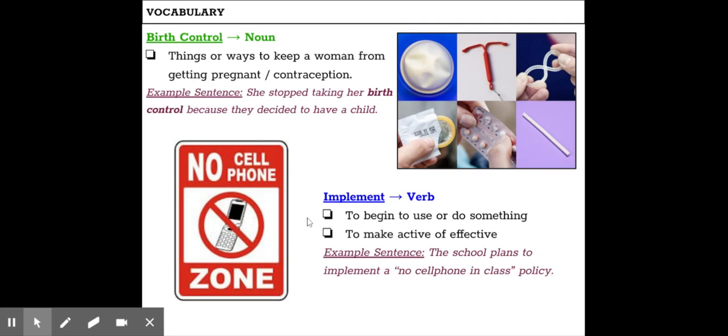The next vocabulary word is a verb. It is implement. It means to begin to use or do something, or to make active or effective. Our example sentence reads: the school plans to implement a no cell phone in class policy. That would be lovely, right?